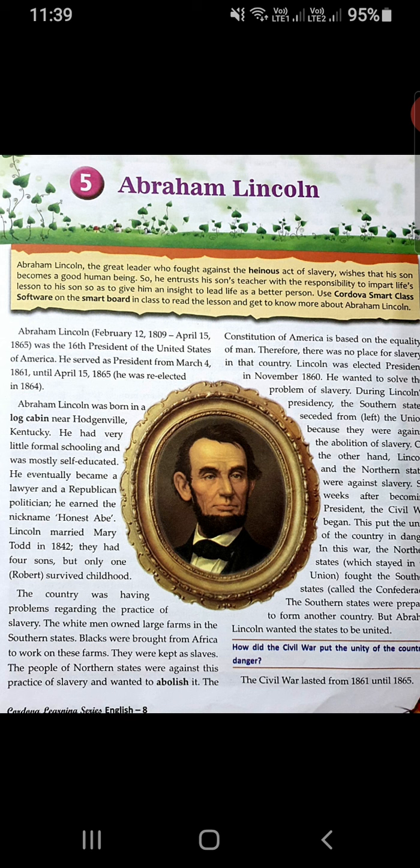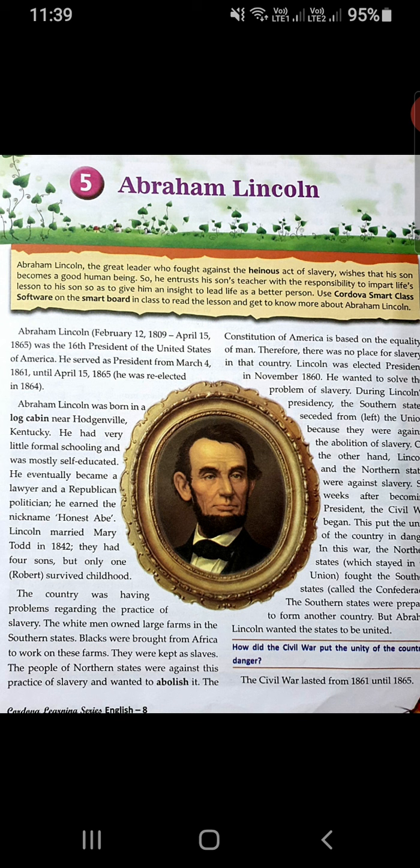General Robert E. Lee from the Confederacy surrendered to General Ulysses S. Grant from the Union on April 9, 1865, effectively ending the Civil War. And finally, the Civil War ended with the surrender of General Robert E. Lee to General Ulysses S. Grant. President Lincoln was shot on April 14, 1865 by John Wilkes Booth.